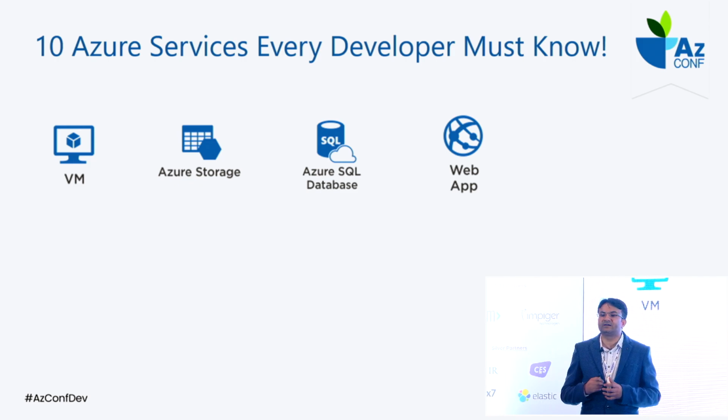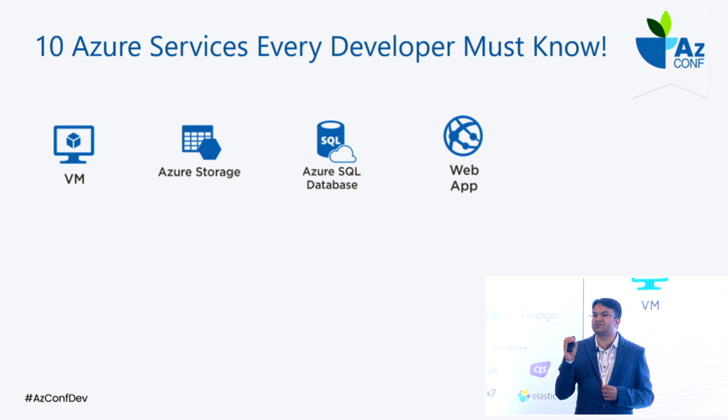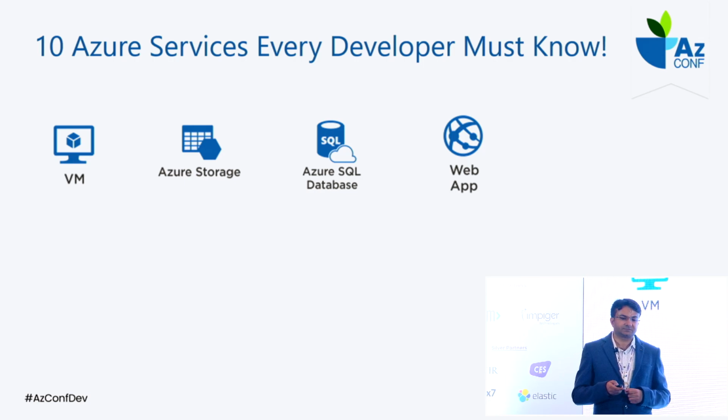The web app is a good option where things are managed by the platform. You just have to focus on building your application and managing your application data. Other things are managed by Microsoft itself. So the web app is the best option, especially for people who are new to Azure and who don't have much confidence in managing the infrastructure and all those things. So the web app is the next option you can go with.